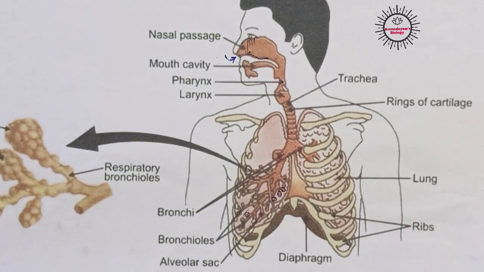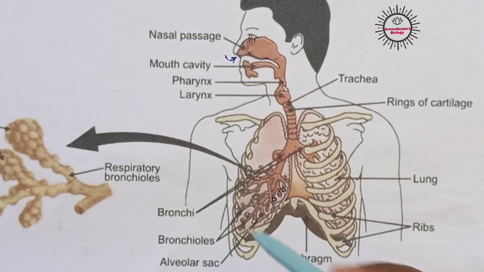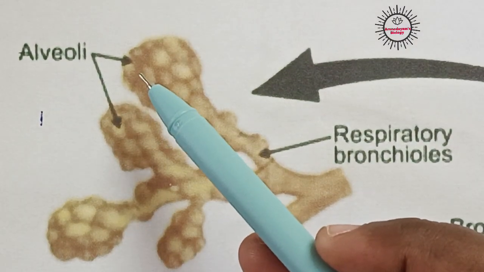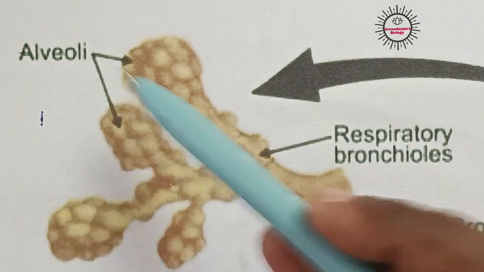These are the structural and functional units of the lungs. The alveoli are the structures where exchange of gases takes place in our lungs. So alveoli are balloon or air-sac-like structures present at the end of the bronchioles.